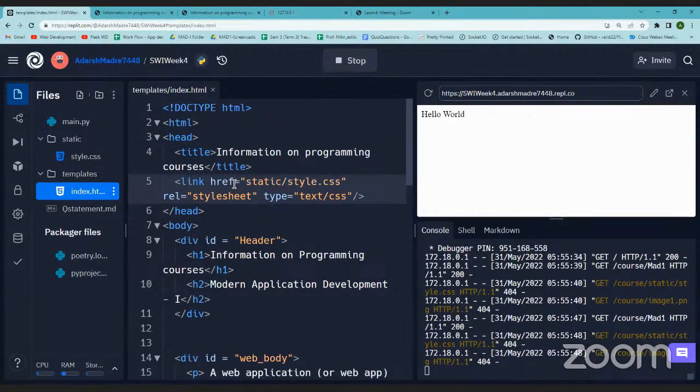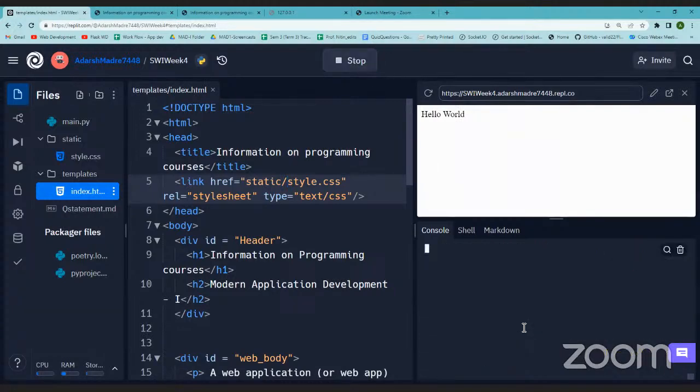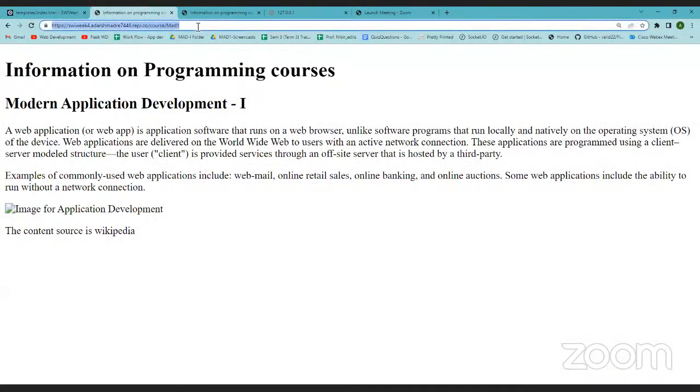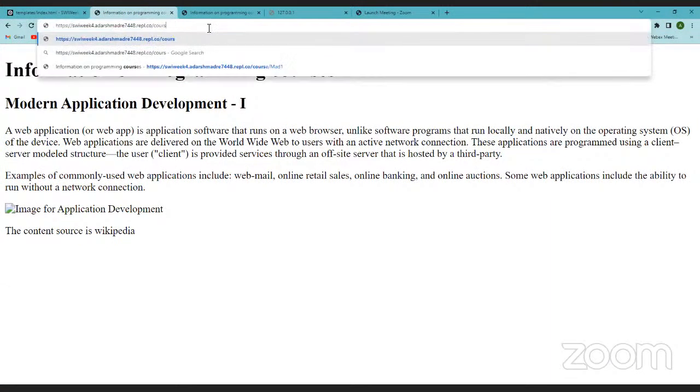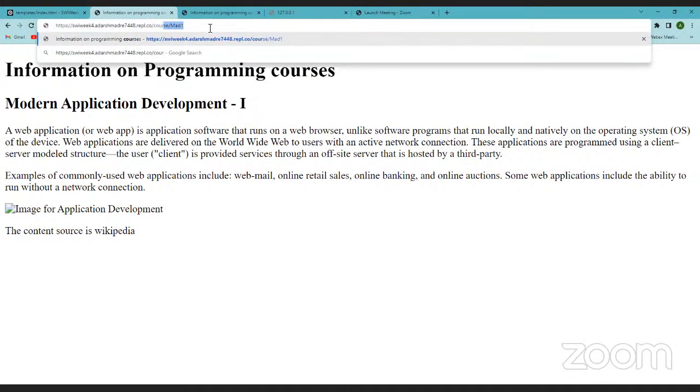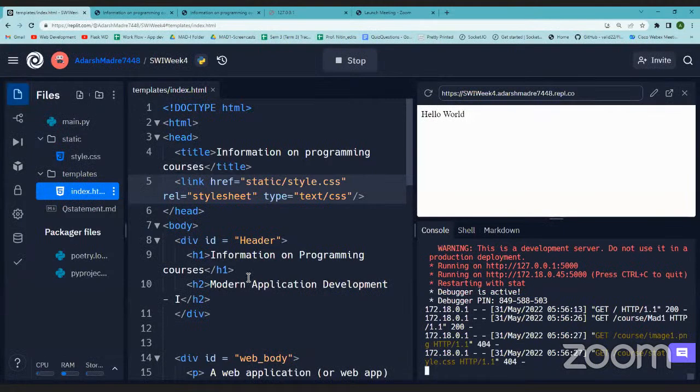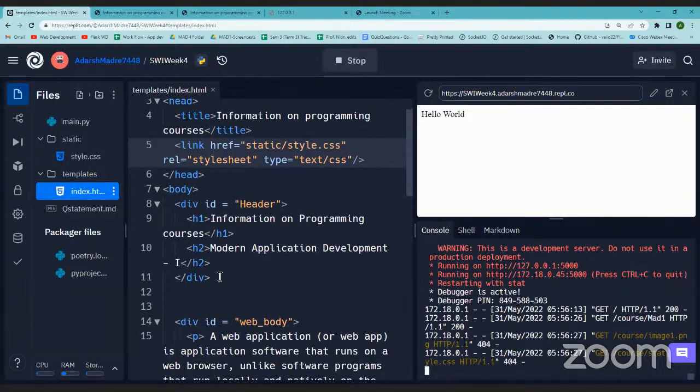The href. Okay, the style is not being incorporated. Let me see what happened. What is happening?